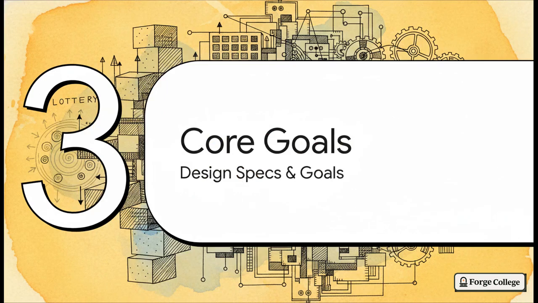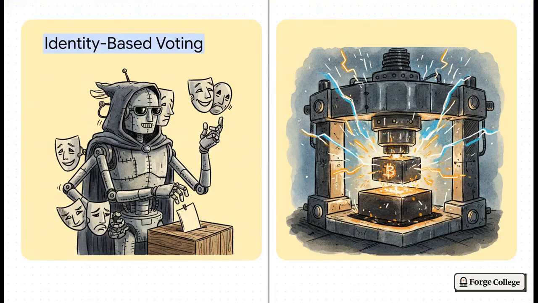Moving on to Section 3, the core goals. Let's look at the actual design specs of the system. So, the first absolute must-have goal is Sybil resistance. We all know that on the internet, a bot can pretend to be a million different users, right? Just look at literally any social media poll. If we use simple identity-based voting for consensus, an attacker could just spin up a million fake identities and completely take over the network for free.